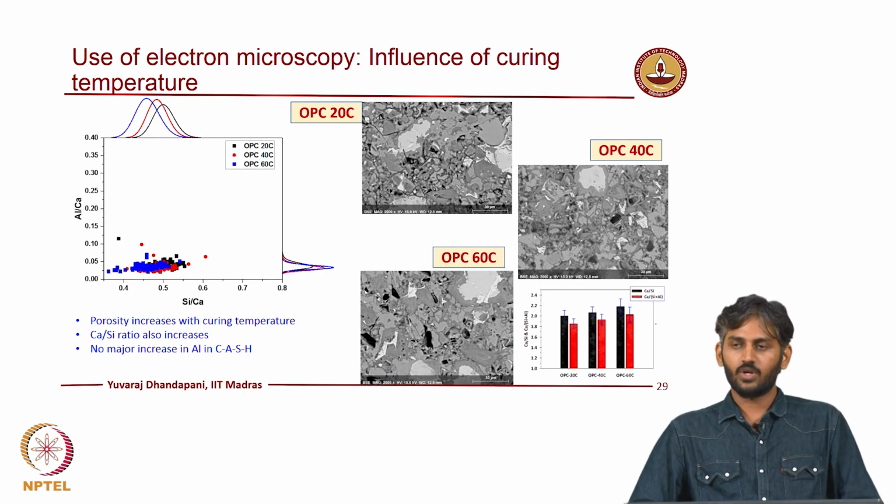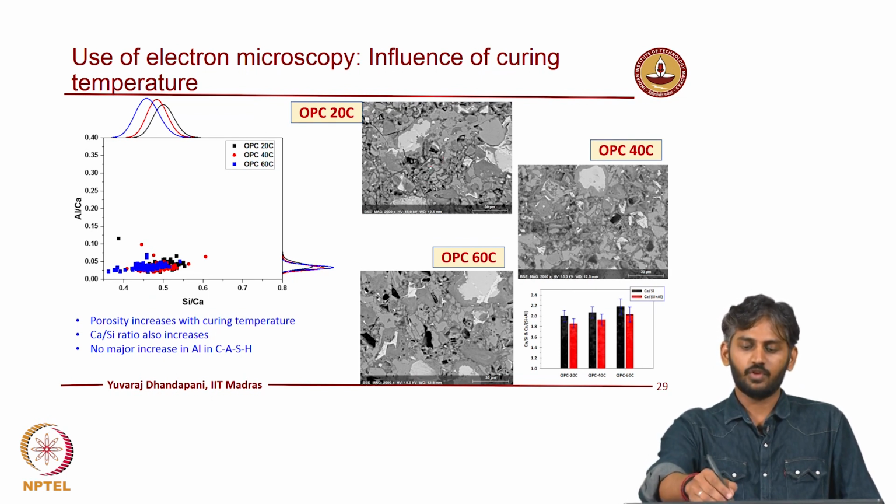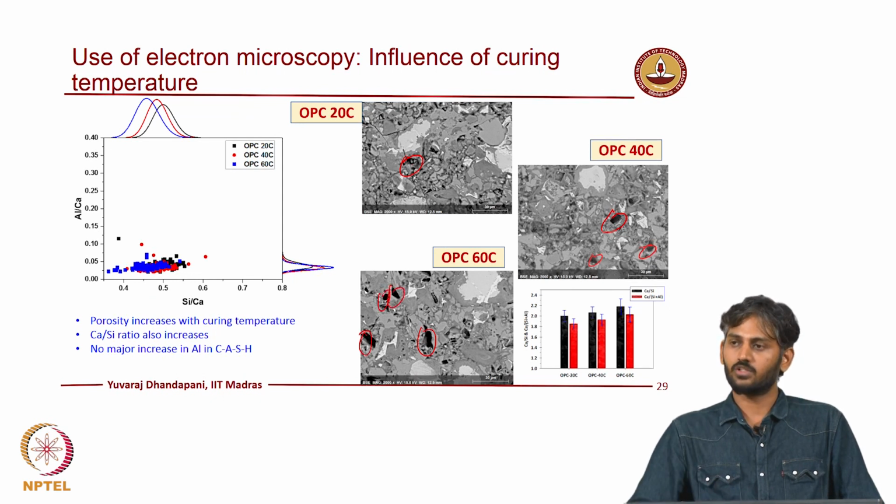Again, going back to the curing, we discussed that there is a difference in the phases, but there is also a difference in the microstructure which is formed. So, we saw previously that by using XRD you can quantify the degree of reaction of your phases, right. When you look at the hydrate phases, this is OPC cured at 20 degrees Celsius, you see a smaller amount of these voids. At 40 degrees Celsius there are more of these voids. When you start curing at even higher temperature, you start forming a large number of these voids, right, because the CSH is forming at a much faster rate.